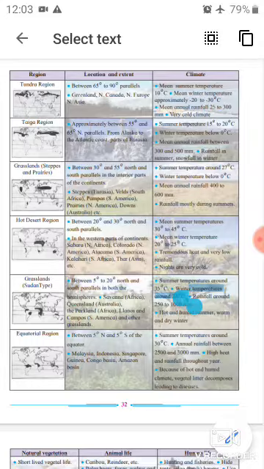Then the next, fourth one, hot desert region. See, this region is located between 20° and 30° north and south parallels, and tremendous heat during the day, very cold nights and very low rainfall are the main climatic features of this region.